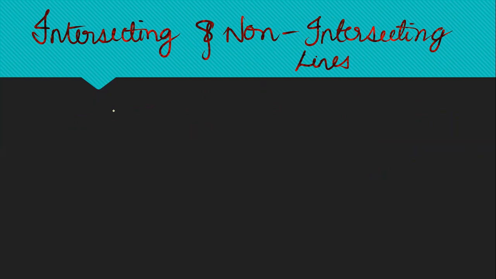So intersecting lines means what? Lines that intersect at a particular point, correct? Absolutely. Suppose I take our previous example, these two lines, A, B, C, D. These two are intersecting lines. Why? Because they're having a point where both the lines are intersecting, right? So these two are called intersecting lines. What are non-intersecting lines? Of course, lines which do not intersect each other at a particular point, correct?